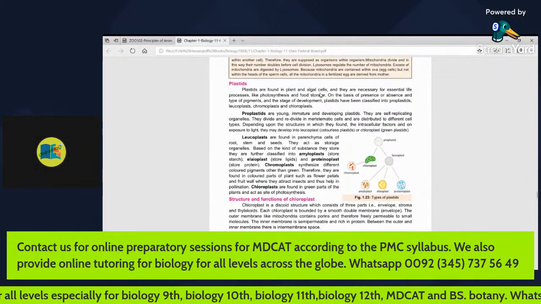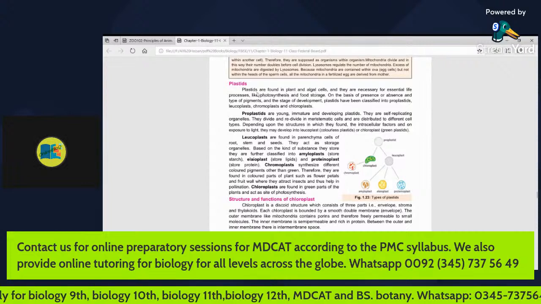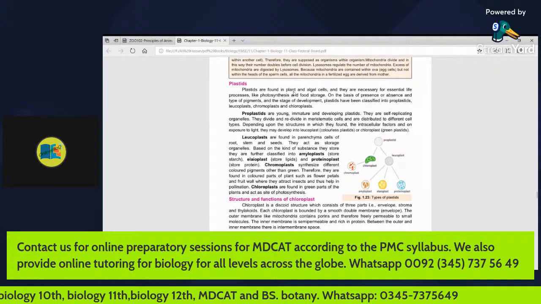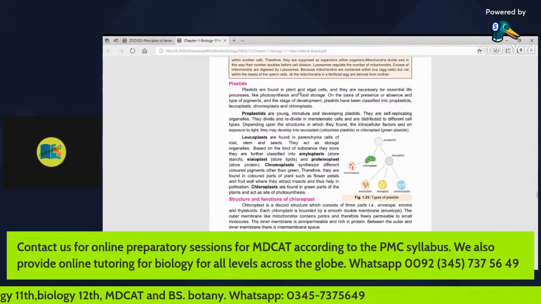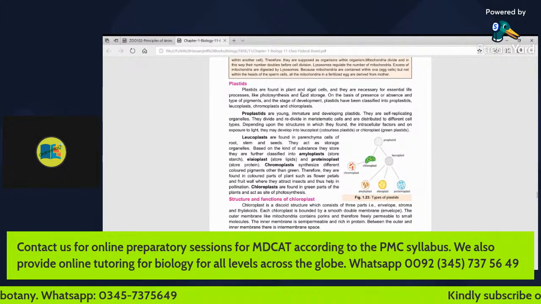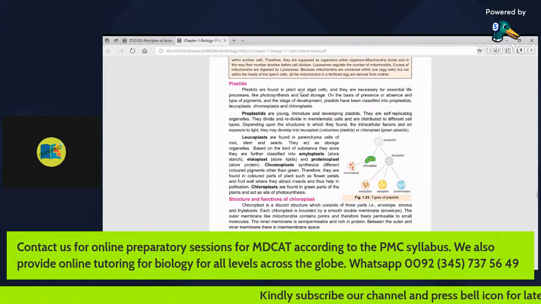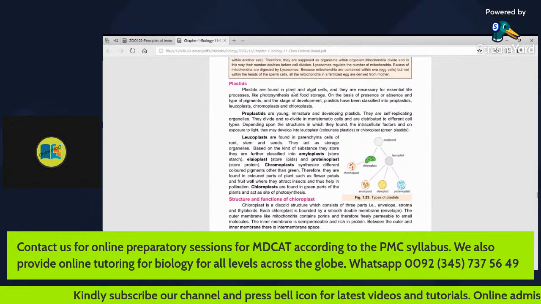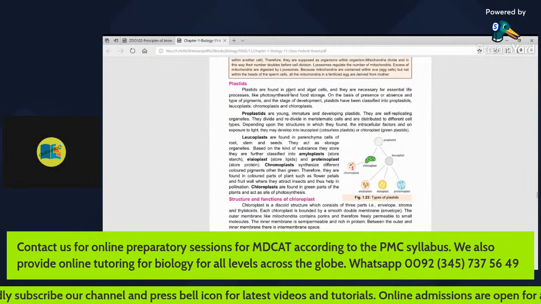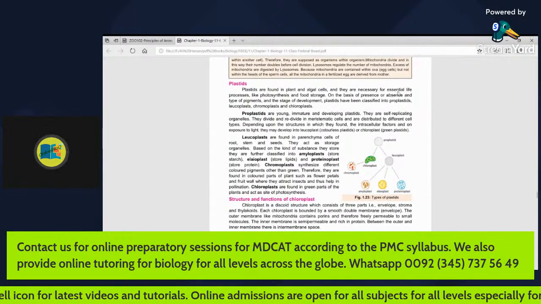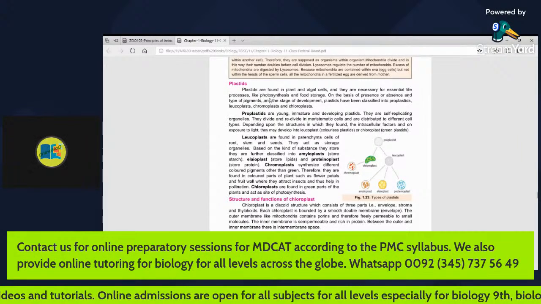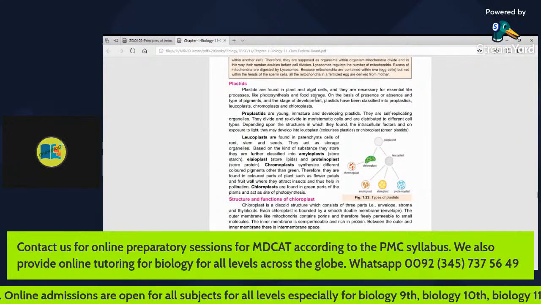These are photosynthetic organisms and they contain plastids. And these are eukaryotic photoautotrophs, so they can manufacture their own food. They have a true nucleus, so they are called photosynthetic eukaryotic photoautotrophs. These include plants and algal cells, and they contain plastids. And these plastids are necessary for essential life processes like photosynthesis and food storage.